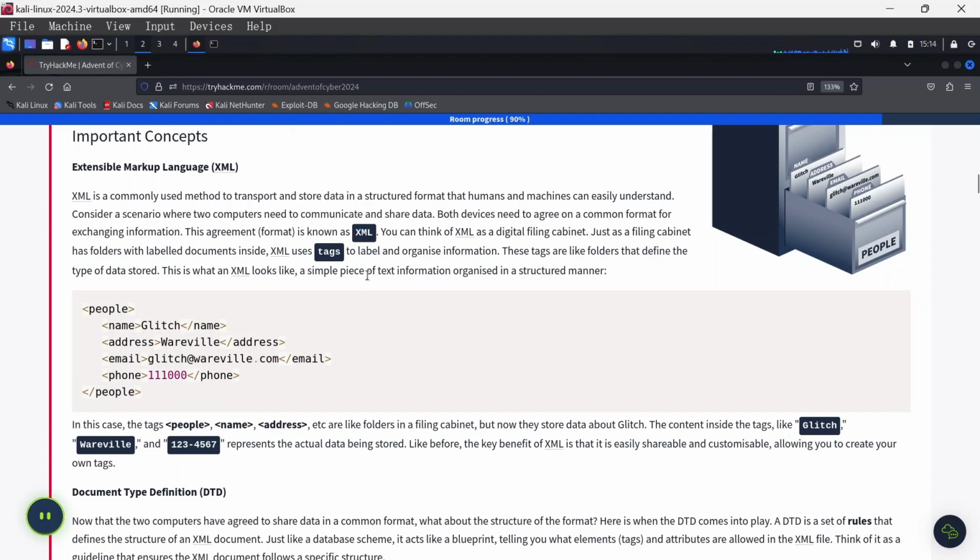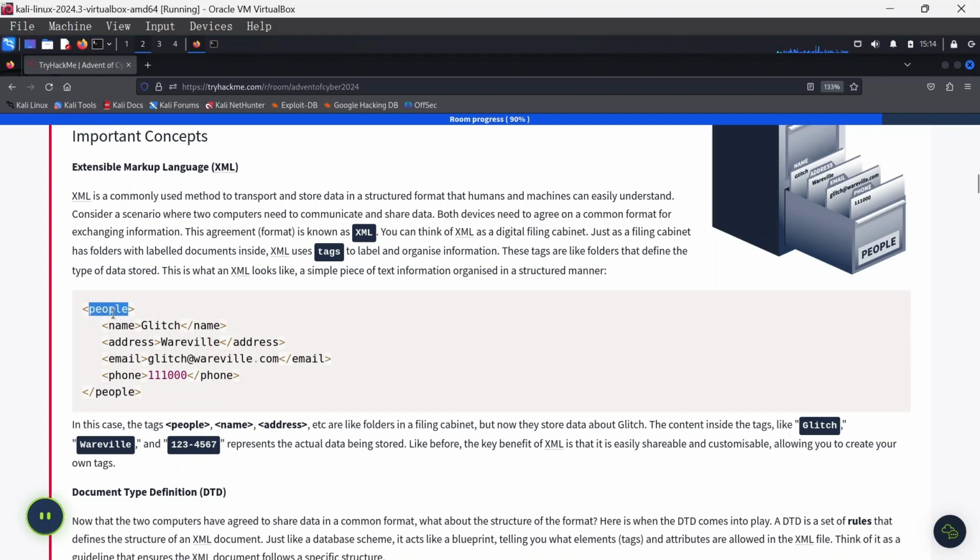Now, you can think of XML as a digital filing cabinet. Just as a filing cabinet has folders and labeled documents inside, XML uses tags to label and organize this information. For instance, say a particular XML document is holding people, and these people have information.